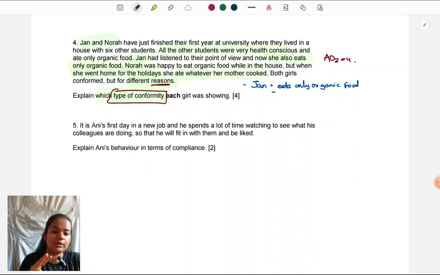In the second point, I will explain why I'm saying that it is internalization. Again, your writing style, you can say because it involves private acceptance, and she's not only saying that she will eat organic food, she's actually eating it. She always eats it now, only organic. You can explain it that way, or simply you can say that she's listened to them and she eats only organic food. So this is what shows internalization. The focus being on that she's eating only that, she stopped eating other types of food.